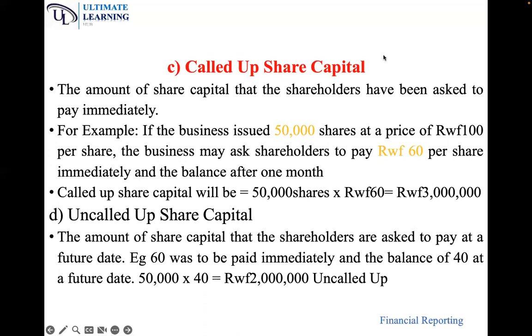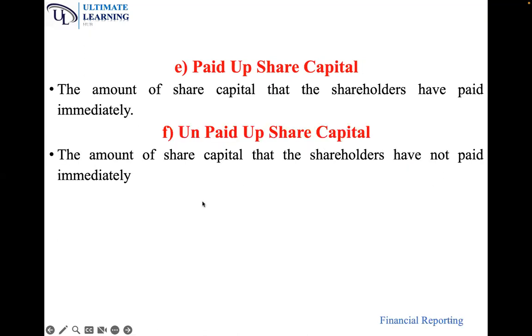So what you ask them to pay is known as called up. What you have asked them not to pay immediately is known as uncalled up share capital. Now you have given shareholders the option to buy immediately 60 and later on 40.